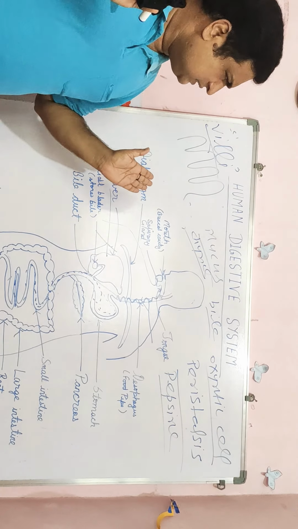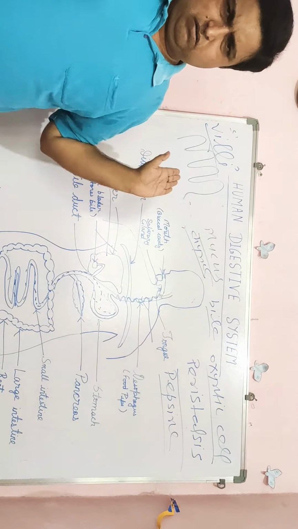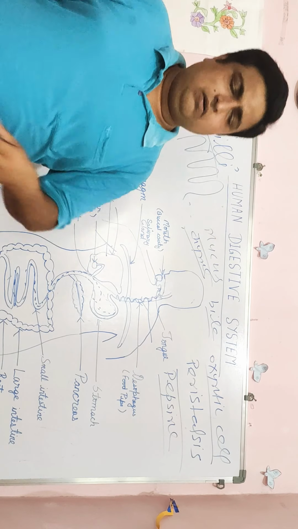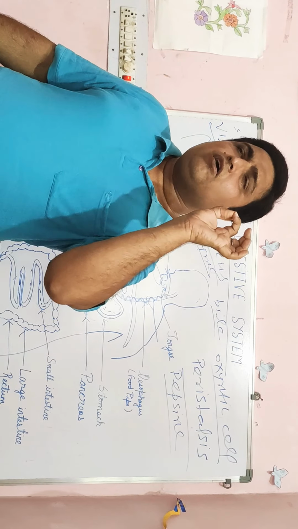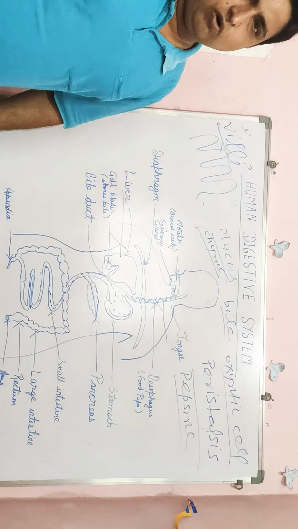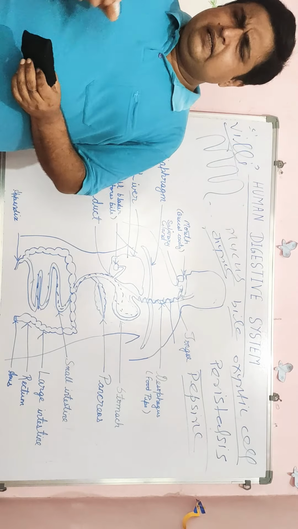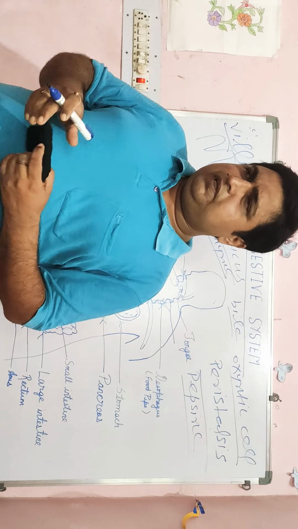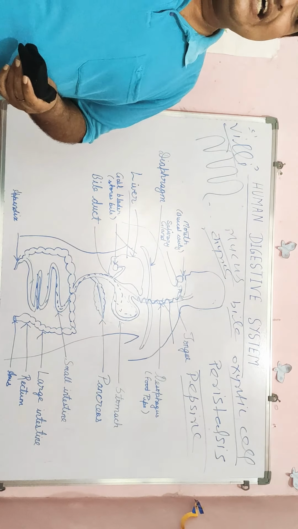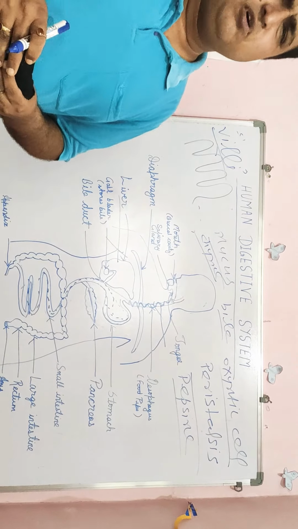So in all heterotrophic organisms these steps are common. Okay, so in this chapter, in this topic, what type of question is asked in the examination?